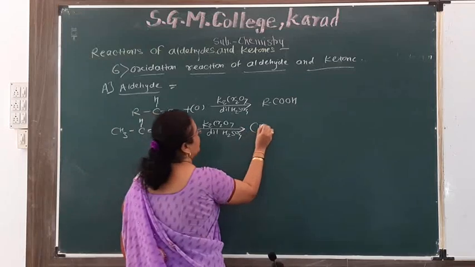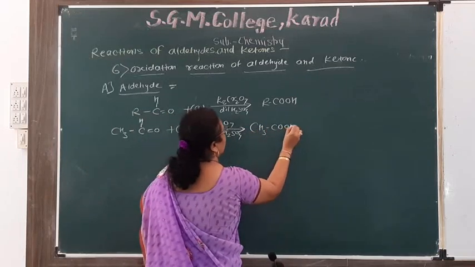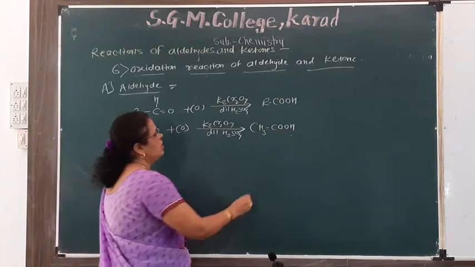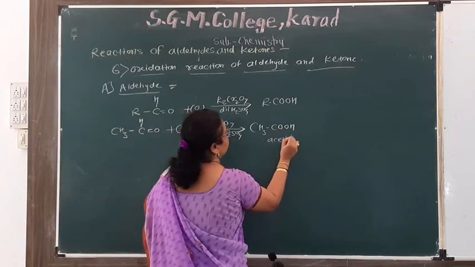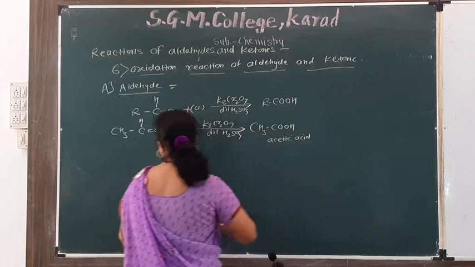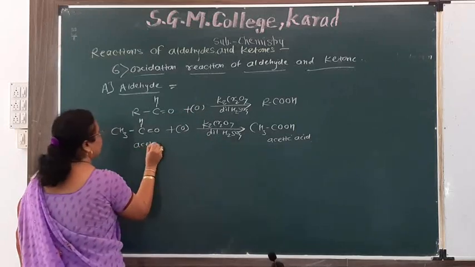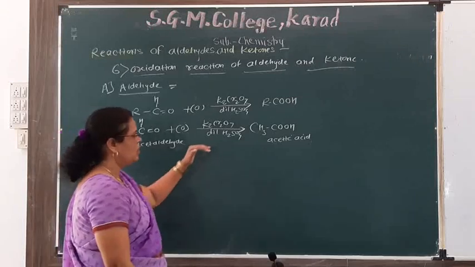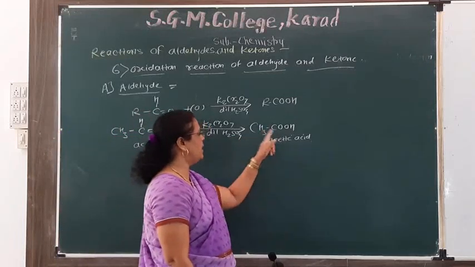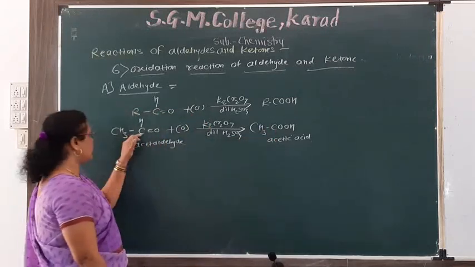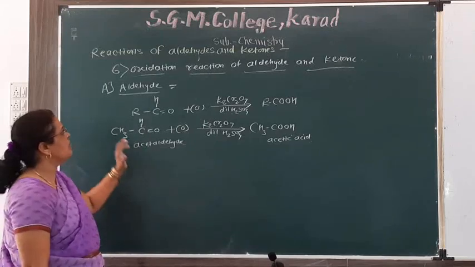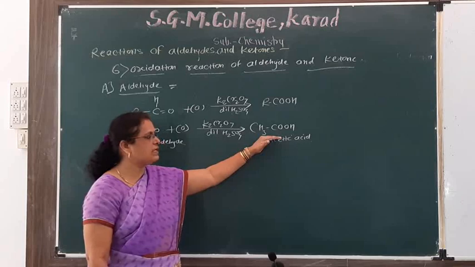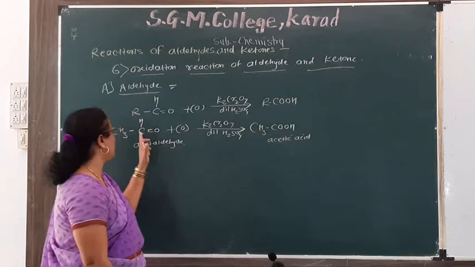This gives CH3COOH, which is known as acetic acid. This is acetaldehyde. This product contains 2 carbon atoms and this reactant contains 2 carbon atoms, meaning aldehydes are easily oxidized to give carboxylic acid with the same number of carbon atoms.